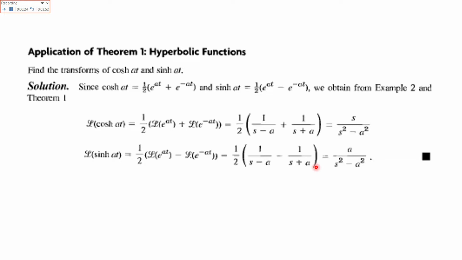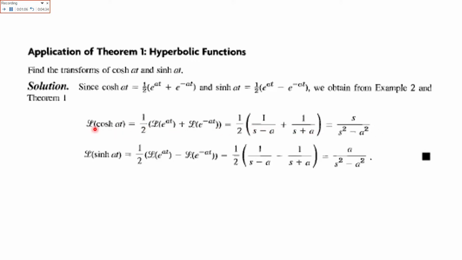Now we have to take the Laplace of cos hyperbolic a t. So the Laplace of cos hyperbolic a t would be 1 over 2 as it is, because it is a constant, Laplace of e raised to power a t plus Laplace of e raised to power minus a t. As in the previous question, we found the Laplace of e raised to power a t, which is 1 over s minus a. Similarly, the Laplace of e raised to power minus a t is that with the sign reversed, which would be 1 over s plus a.